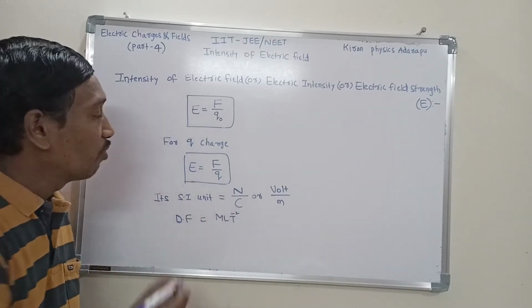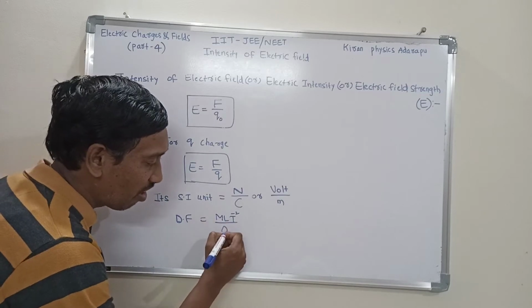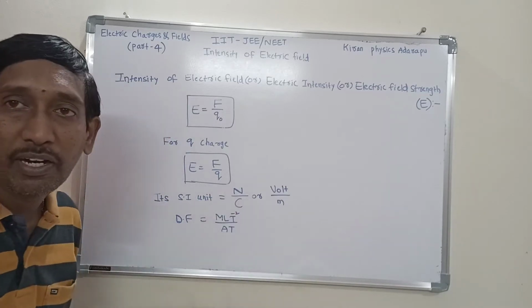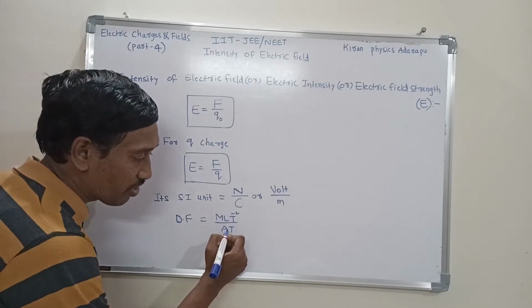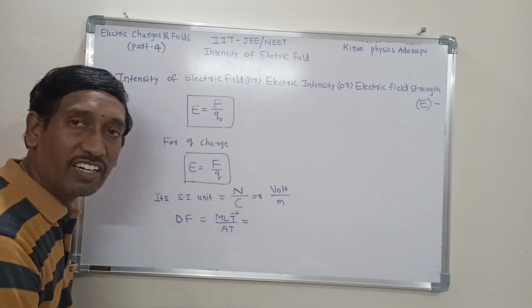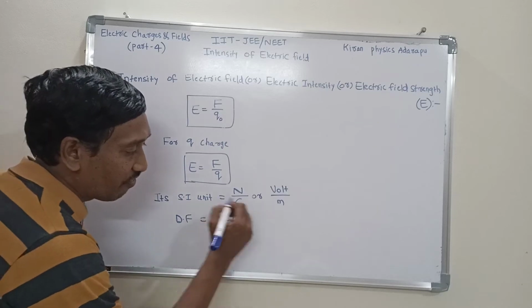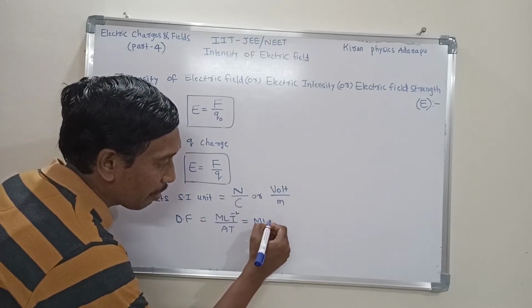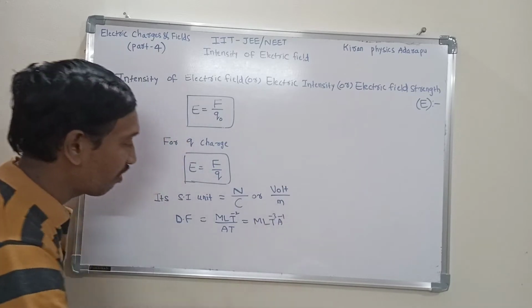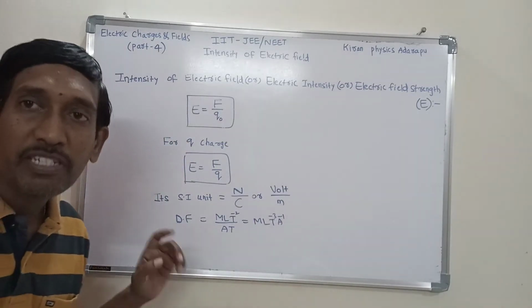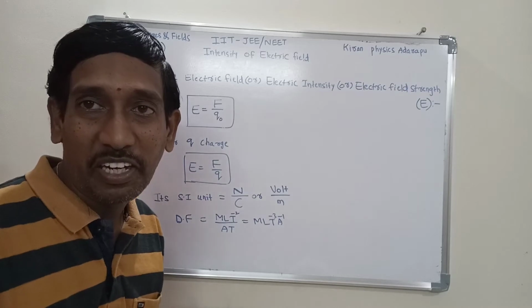Everyone knows this. What is the dimensional formula of charge? Already in the previous class I explained, the dimensional formula of charge is AT. That means MLT power minus 2 by AT is the dimensional formula of electric intensity. AT shifting into the numerator, the expression is MLT power minus 3 A power minus 1, which is the dimensional formula of electric intensity.